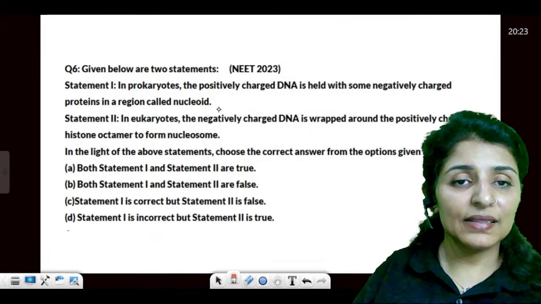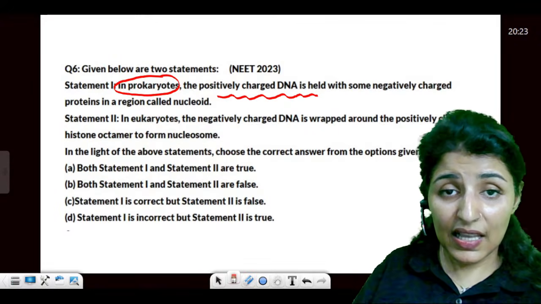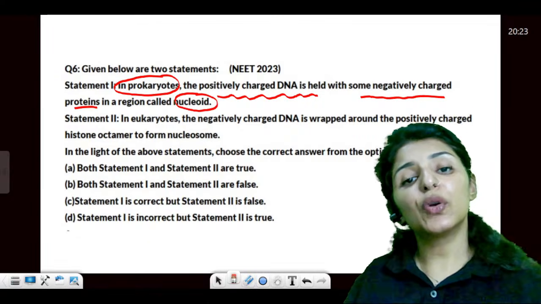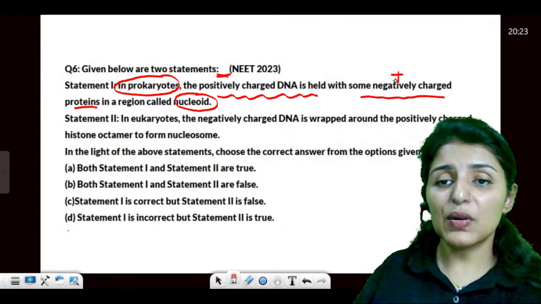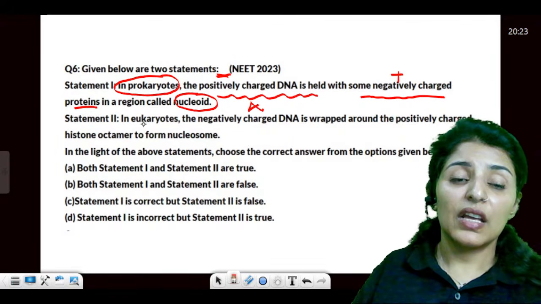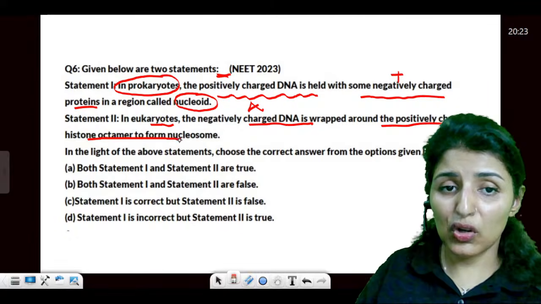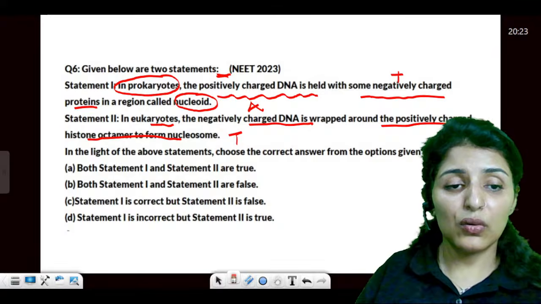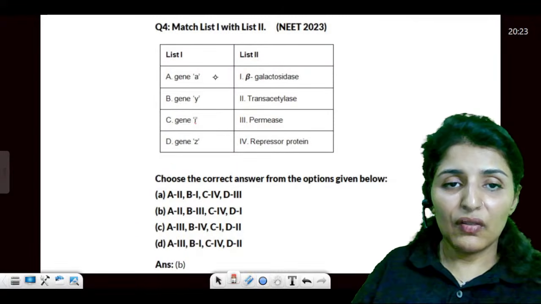Are these points clear? Now, in prokaryotes, the positively charged DNA is held with the negatively charged proteins in the region called the nucleoid. Is this statement true? No. DNA is negative and the proteins are positive, so this is wrong. In eukaryotes, negatively charged DNA is wrapped around the positively charged histone octamer to form the nucleosome. This is true. So the answer is false and true.